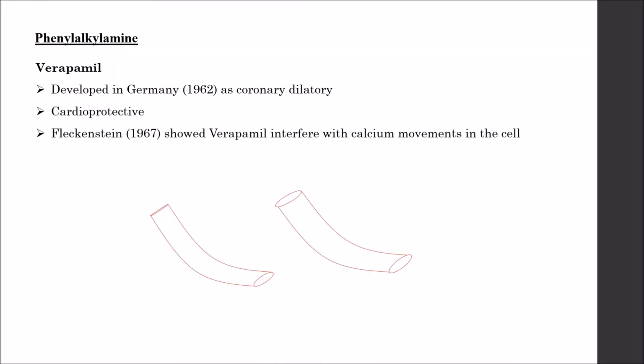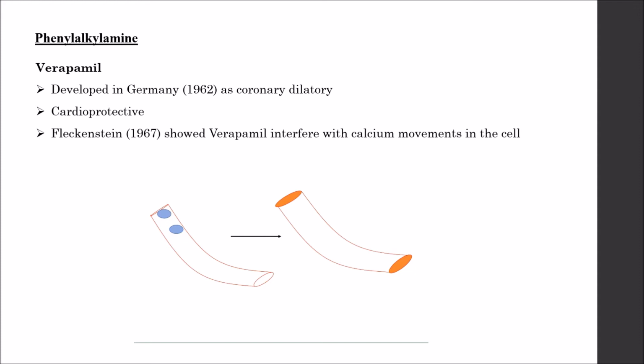The first drug under the first category, phenylalkylamines, was verapamil. Verapamil was developed in Germany in 1962 as a coronary dilator. By the term coronary dilator, I mean that the coronary artery will get dilated after administration of verapamil, by the action of calcium channel blockers. As you can see in the video below, after administration of verapamil molecules, the coronary artery gets dilated. Second, verapamil has a very good cardioprotective action.